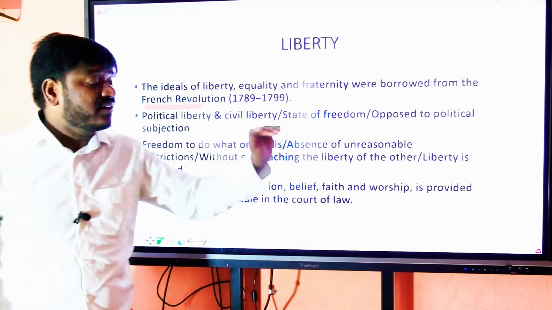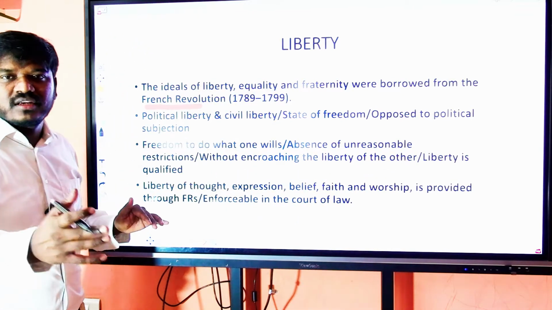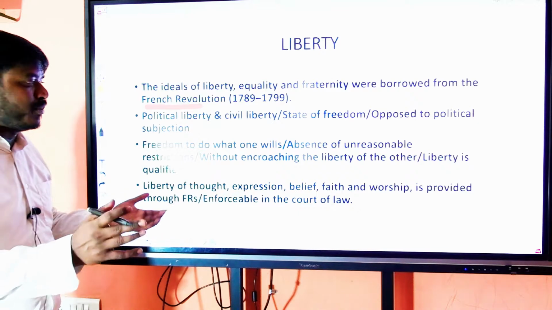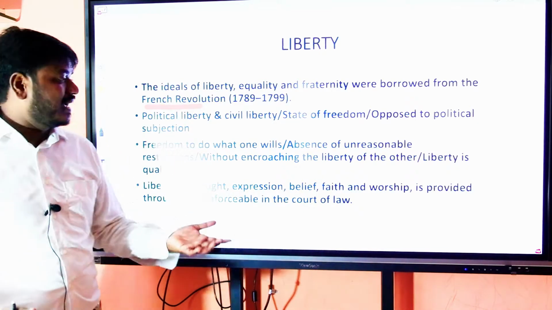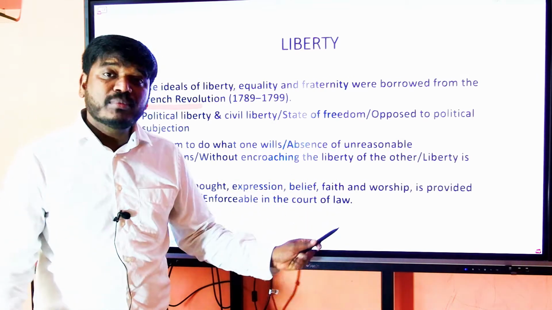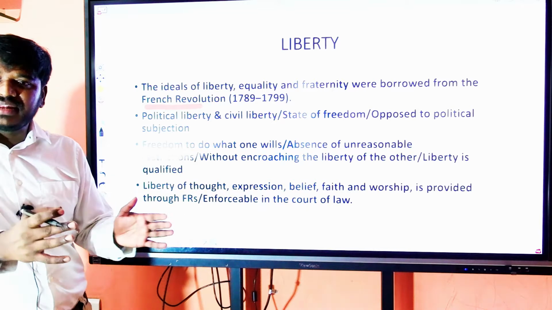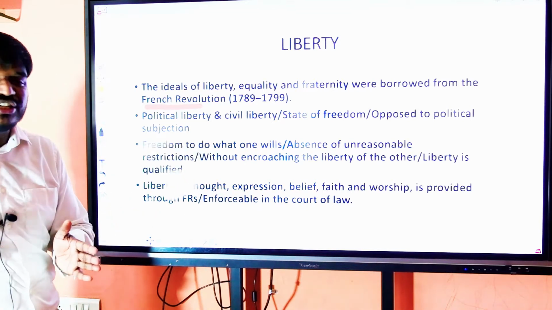But if there are unreasonable restrictions, then we cannot say that the state has liberty or that people are enjoying freedom. A liberty should not encroach the liberty of another person. So your liberty ends where the other person's liberty begins.